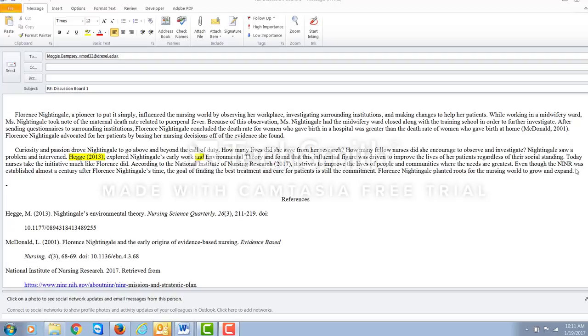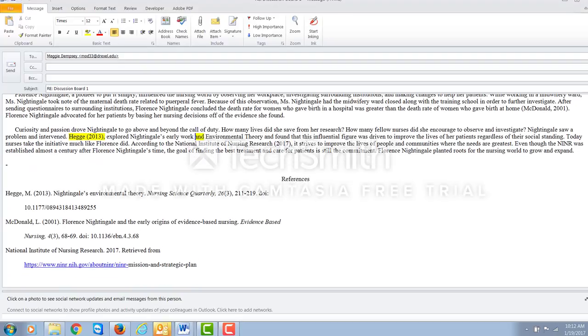And then you have, even though the NINR, and now I don't know what this is, NINR, right? So we need that put directly after the full title of the National Institute of Nursing Research. You should put parentheses NINR and then the year, right? If you're going to refer to that shortened term for the whole institution later on in your writing. So even though the NINR was established almost a century after Florence Nightingale's time, the goal of finding the best treatment and care for patients is still the commitment, right? Florence Nightingale planned the routes. So this is good. Let's look at your references.